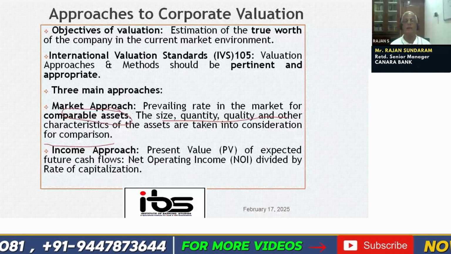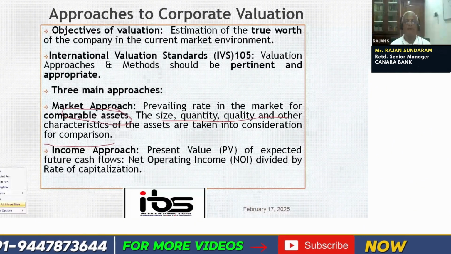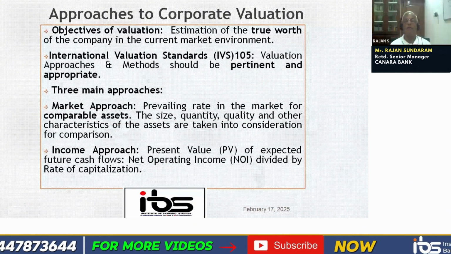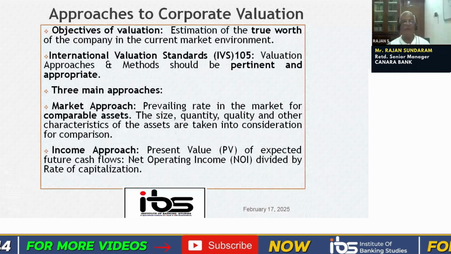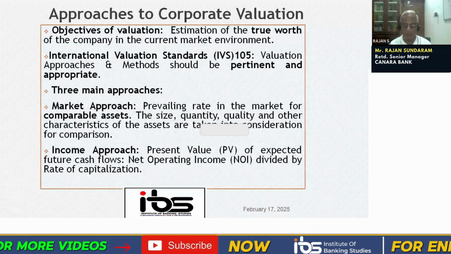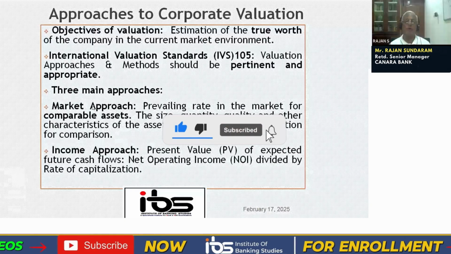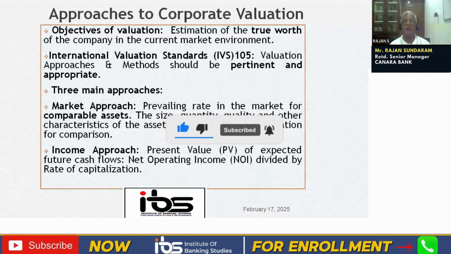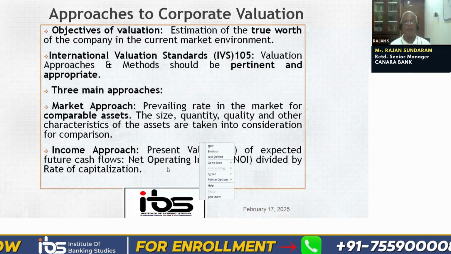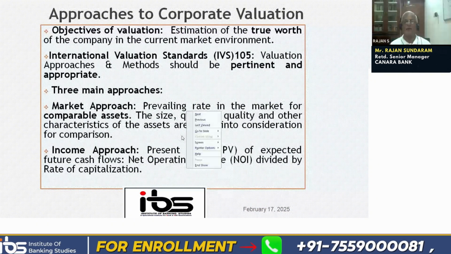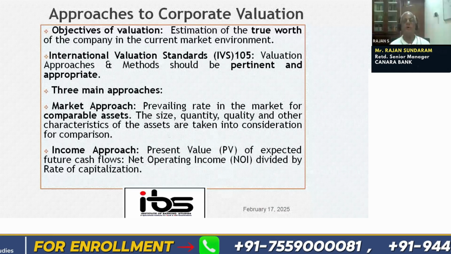So the first approach is the market approach, where we compare the asset with the comparable asset available in the market. We take into account the size, quantity, quality, etc. And then we finally come to a conclusion, so how much we can pay. In the income approach, the present value of the expected future cash flows, the net operating income, is divided by a rate of capitalization. So we call it a discounted cash flow approach also. This you would have already seen.